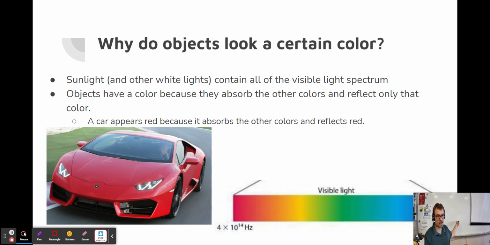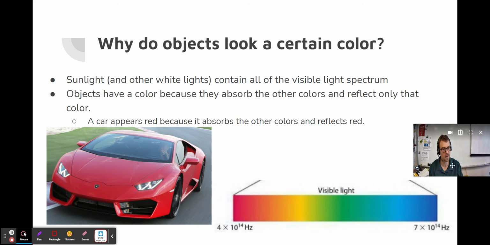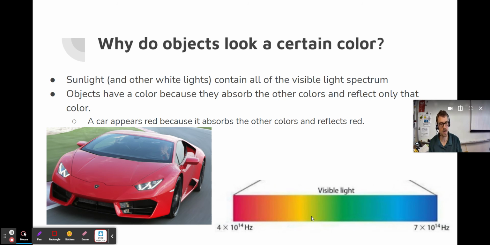So the whiteboard behind me looks white because it is reflecting all of the colors of the visible light spectrum. Let me get myself out of the way. Yeah, it's reflecting all of these colors. And so when your eyes see all of the colors, they perceive it as white. Black is the absence of all the colors. So the bottom here of the screen appears black because it is absorbing all the colors, and therefore it's not reflecting any of them, and so your eyes see the absence of visible light waves as black.